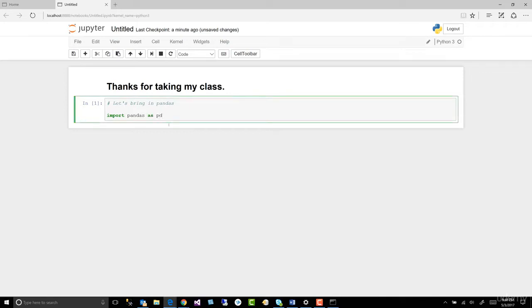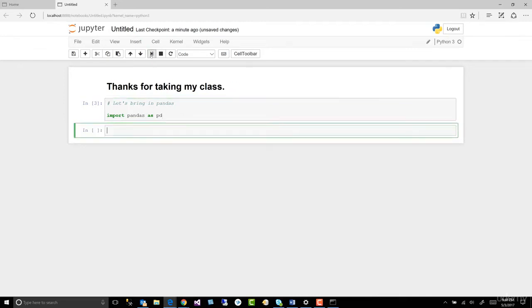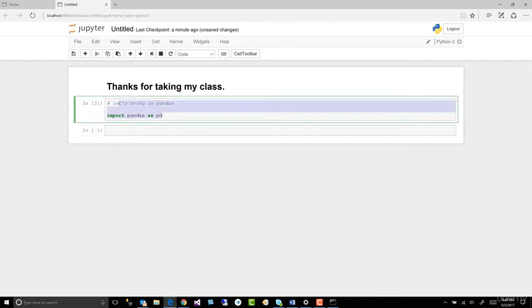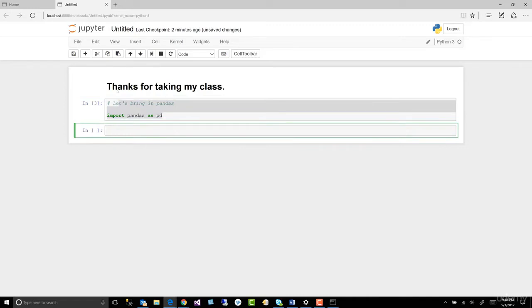So let's go as PD. We don't want to have to type pandas every time we want to use it because we're going to use it a lot. Control Enter. And now we've just added the alias to our code. Now, if we wanted to, we could come up here and hit that button. It will execute what's in the cell and then move on. So we don't have to come up here and add a cell every time. It's up to you.